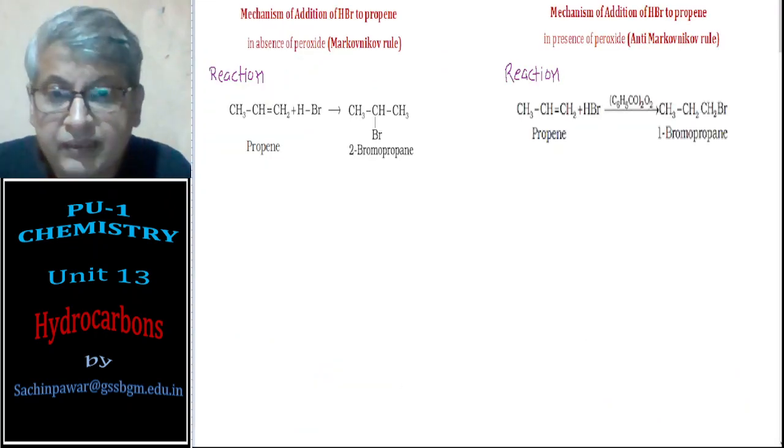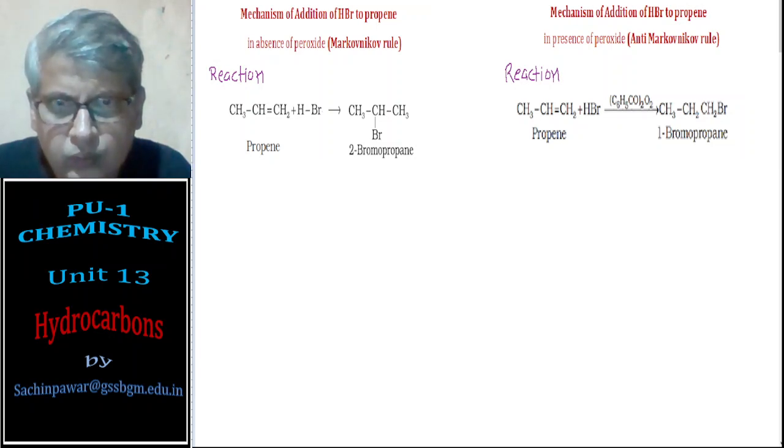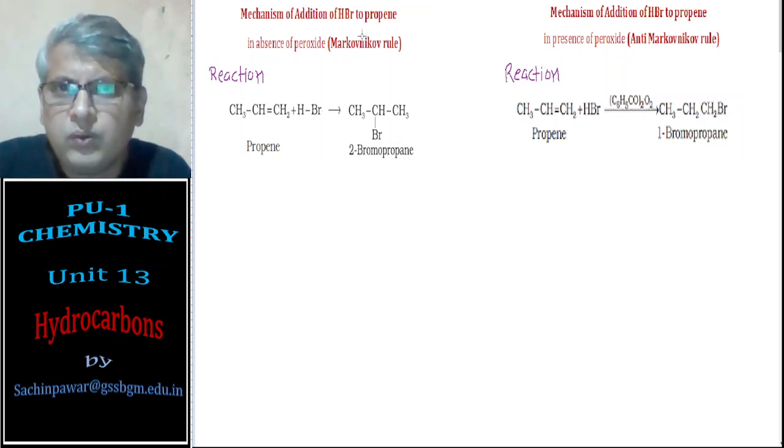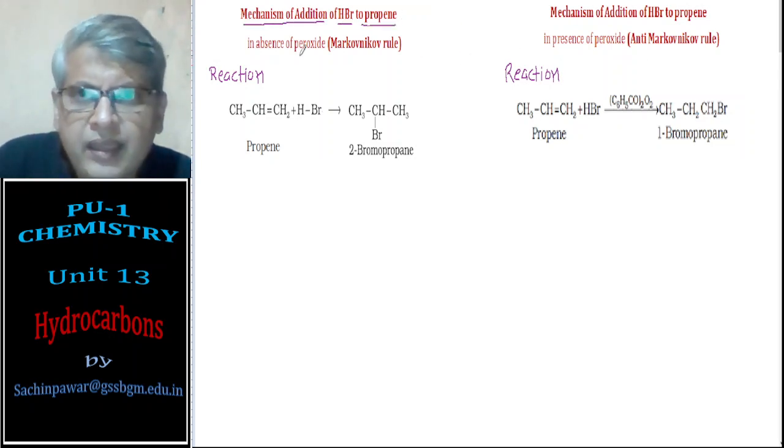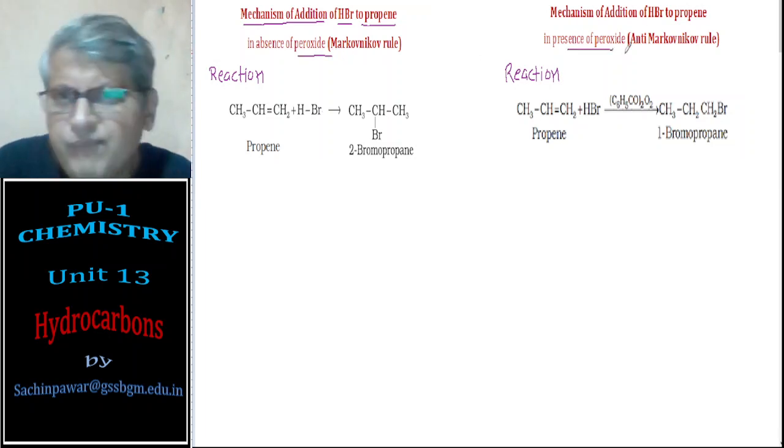Okay, we shall see the mechanism of addition of hydrogen bromide to propene, in absence of peroxide and in presence of peroxide.